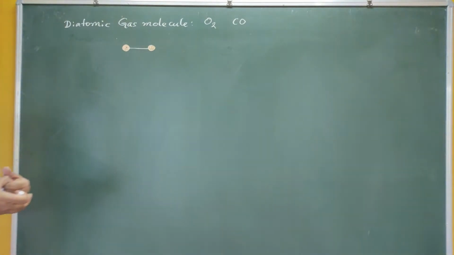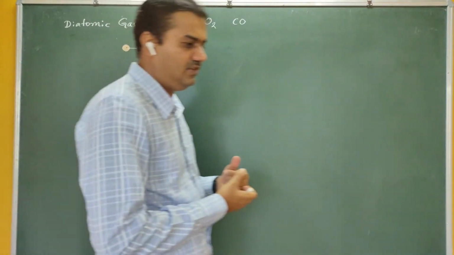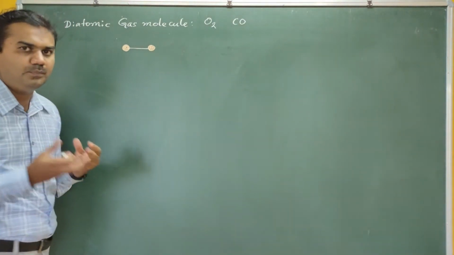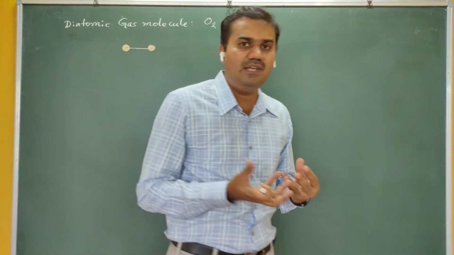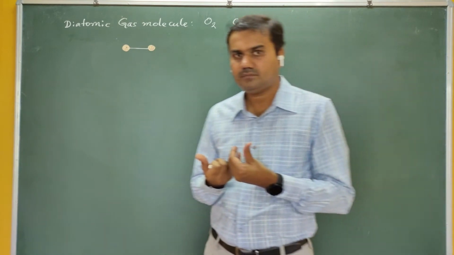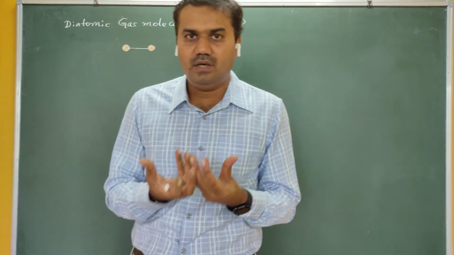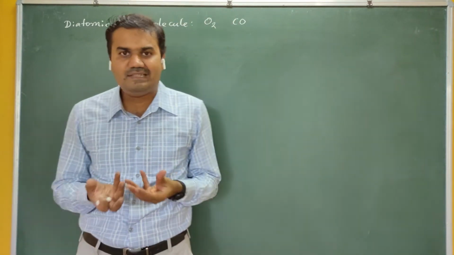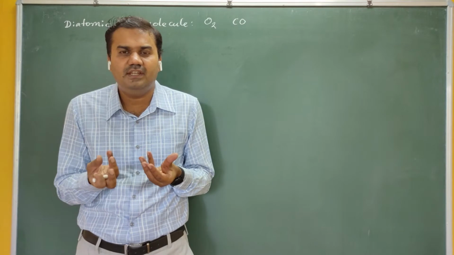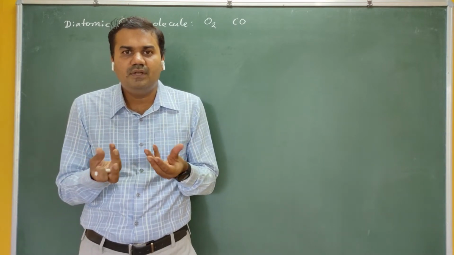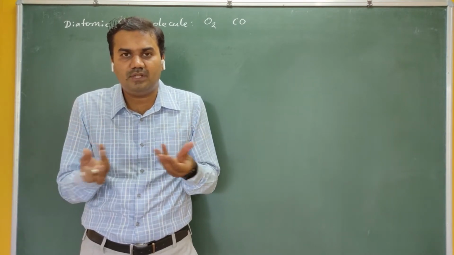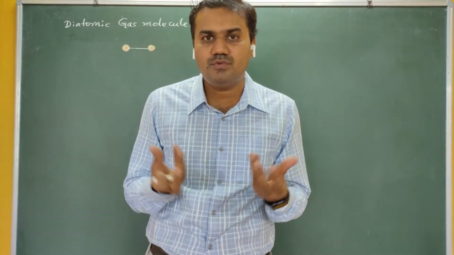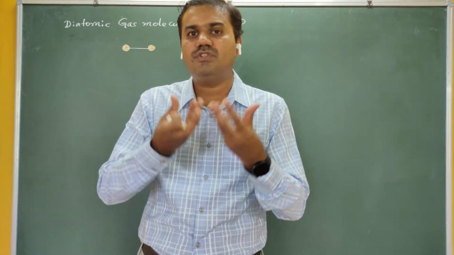How many degrees of freedom for the diatomic gas molecules? As in the last lecture, we came to know that there are 5 degrees of freedom. What are degrees of freedom? The possible ways of distribution of energy. This distribution takes place through the possibility of storing energy, that is, the possibility of motion. In the number of ways the molecule moves, in those possible ways it stores energy.